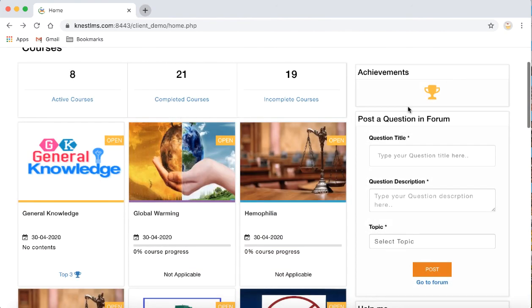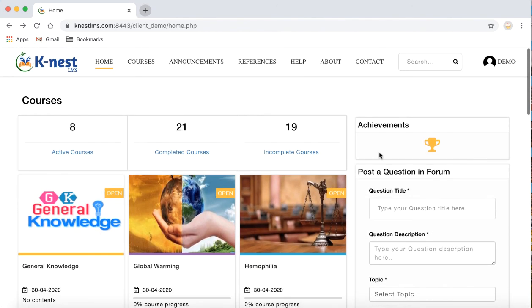Okay, so that's about some of the features of this Knest LMS client. I hope you have enjoyed going through that.